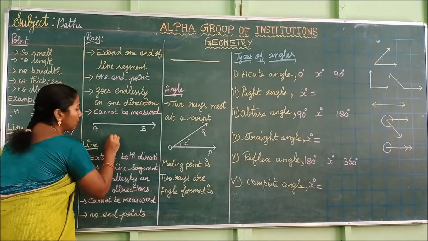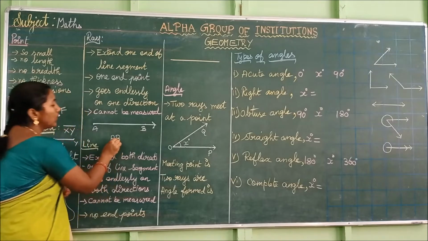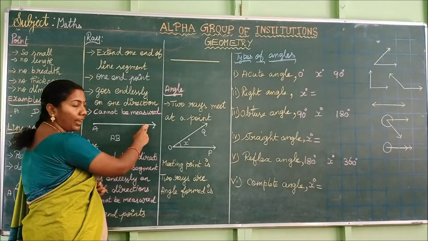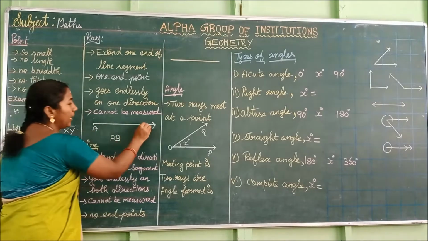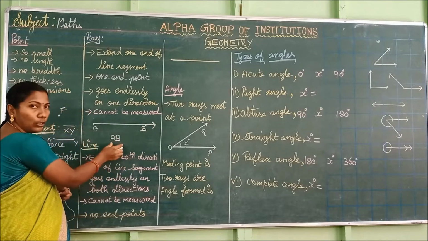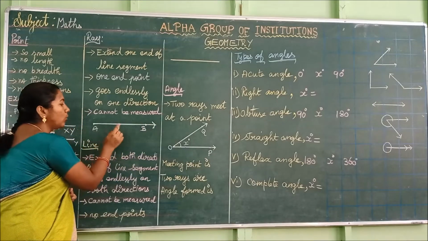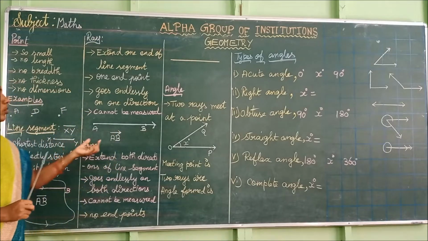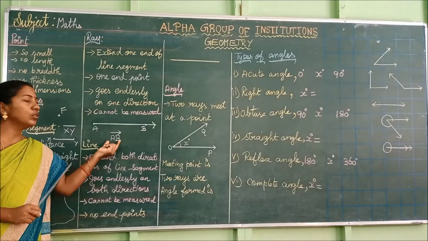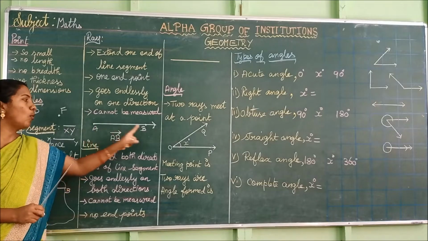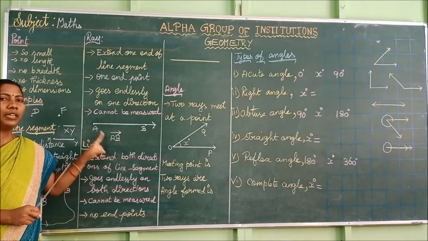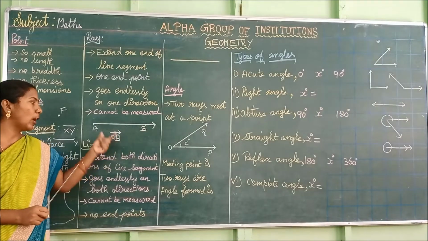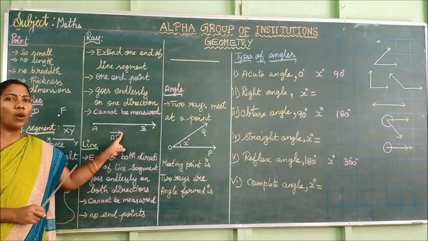Similarly, for the symbolic representation of ray, first you write its starting point and then take any other point on the ray except A. I am taking another point B, and you write the ray by these 2 points, and above the 2 points you draw a small ray like this. So in order to denote the ray, take 2 points on the ray. The first letter should be its starting point, and the next letter should be any point on the ray, and above those letters you draw the small ray like this.